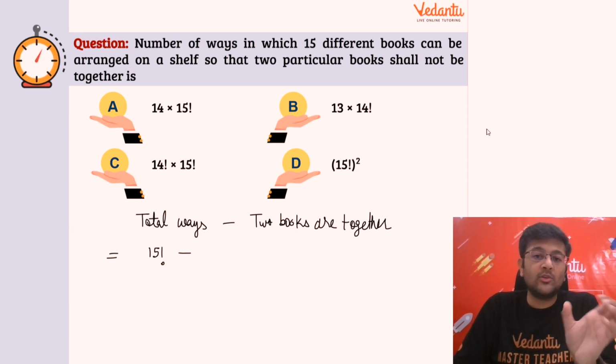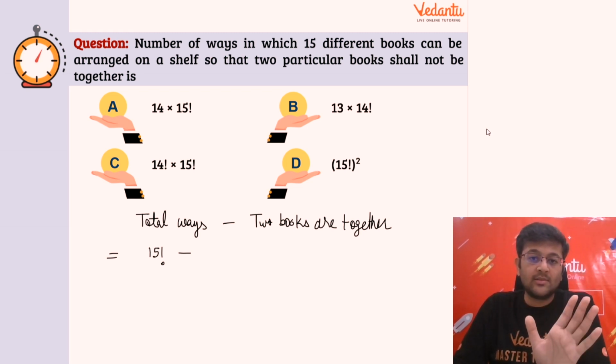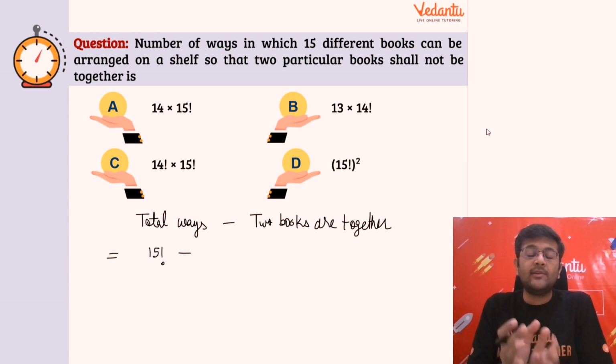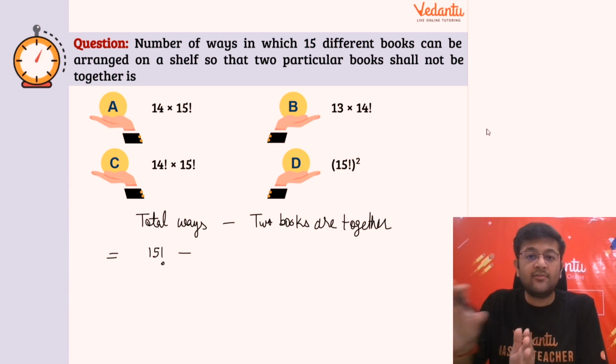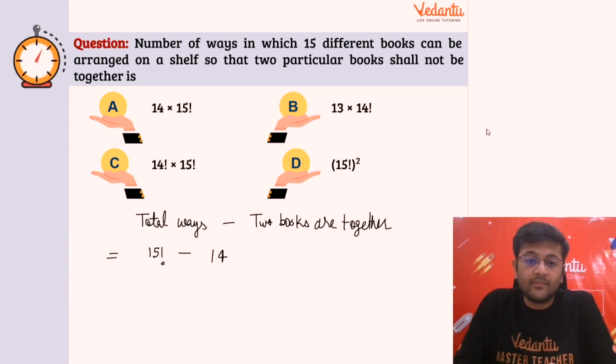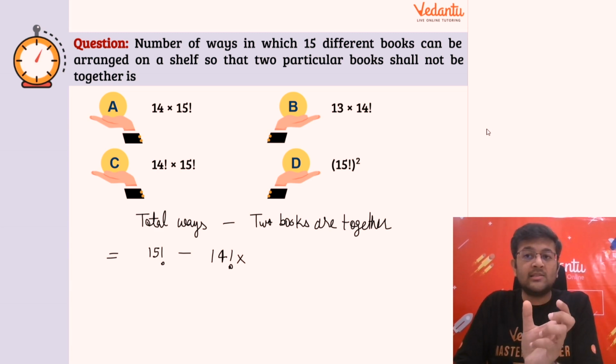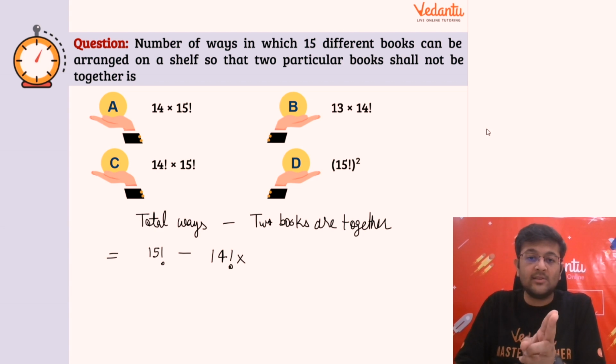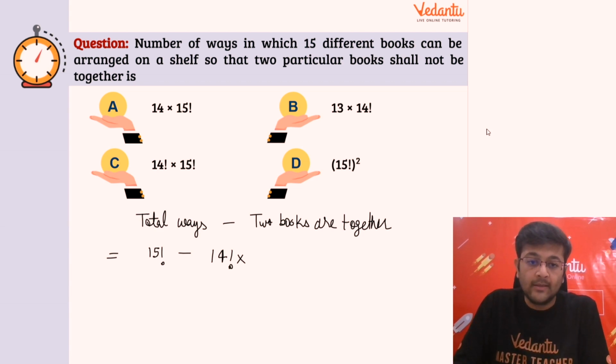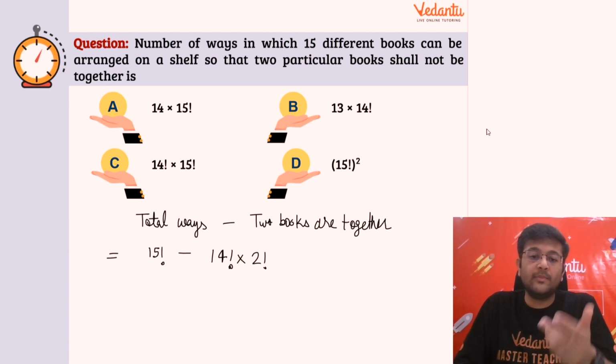Minus, now the two books are together, guys. Again, there are total 15 books. Out of those 15, आपने दो books को combine कर लिया. Again, you will use a block method, right? So two books are combined. Now how many different objects are formed basically? 13 different books and a group of two books. So 14 different objects. So उनका arrangement कैसे होगा? In 14 factorial ways. Now multiply again the two books that are arranged in a group. वो आपस में भी arrange हो सकते हैं, right? They can get arranged among themselves also in 2 factorial ways. So the two books are together. The number of ways would be 14 factorial times 2 factorial, right?